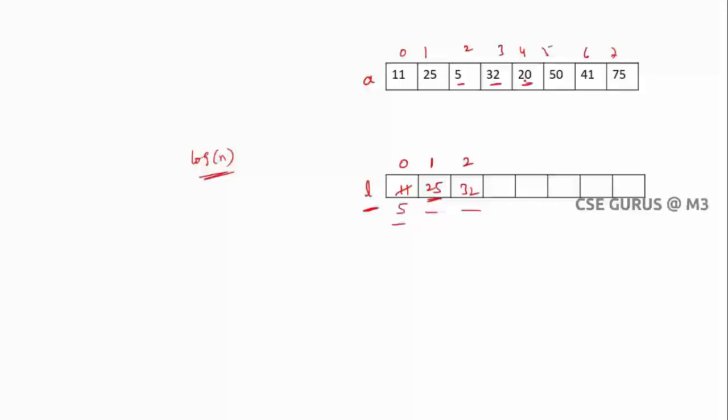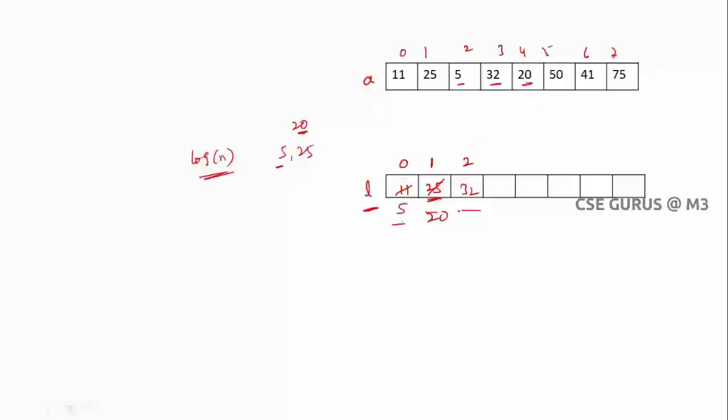When the element is not greater, it fits somewhere in between. Now you have to check where to replace: on 5 or on 25? When a new element comes, always insert this 20 after the element which is less than it. Is 5 less than 20? Yes. So go to 5, take the next element, which is 25, and replace it. You will understand after taking the next elements as well.